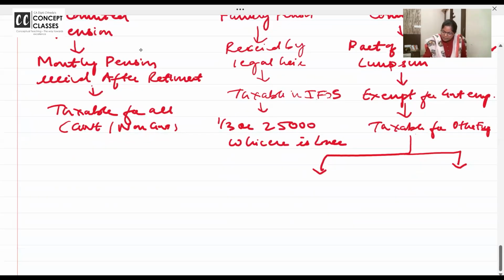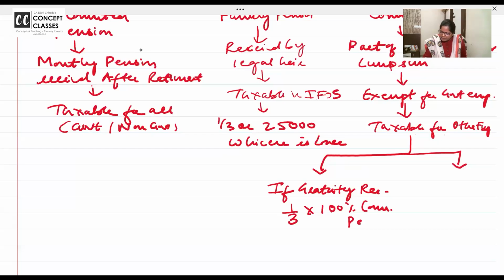Taxable for other employees. If gratuity is received, 1/3 of 100% commuted pension.